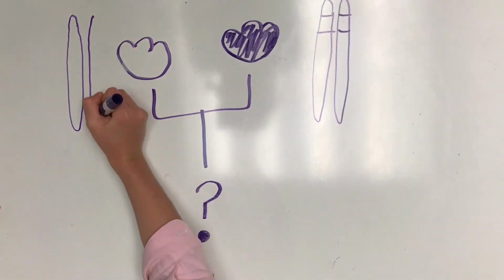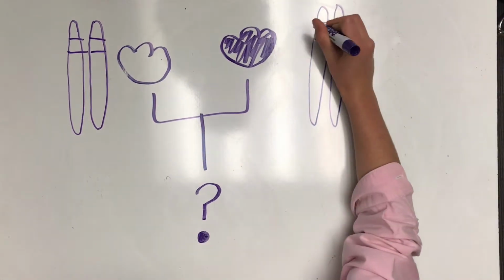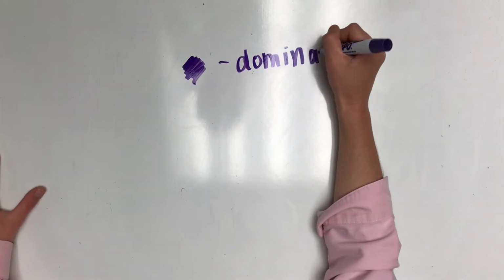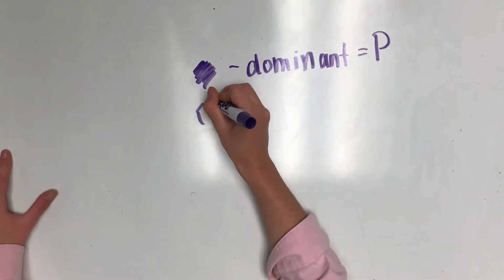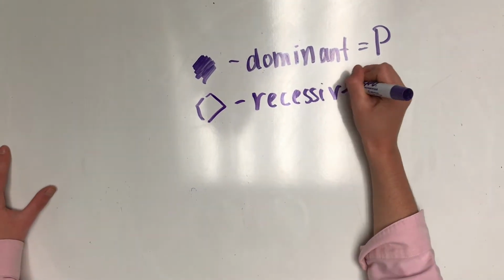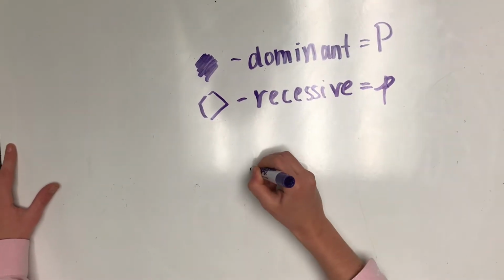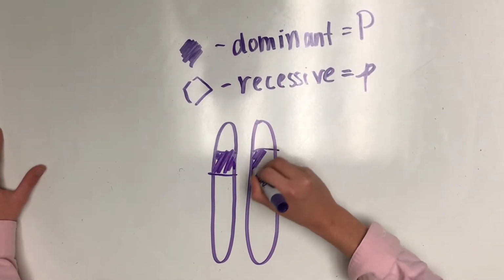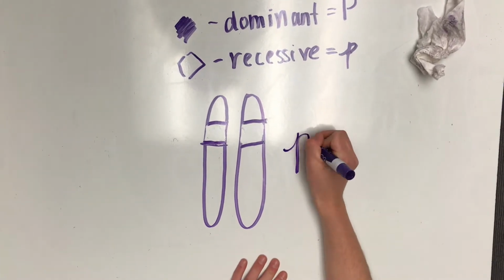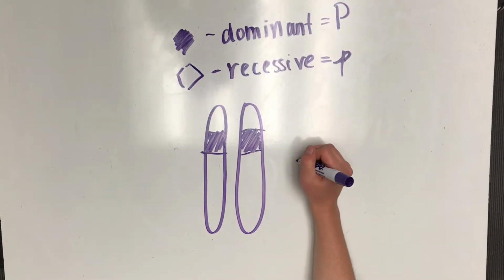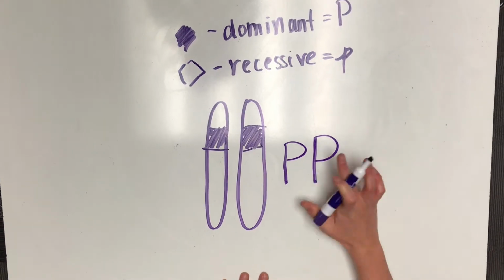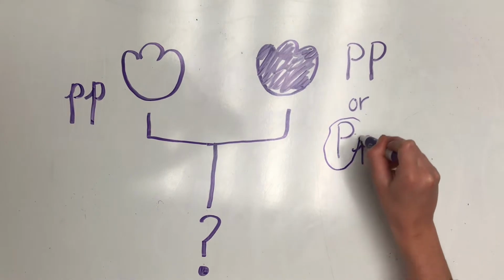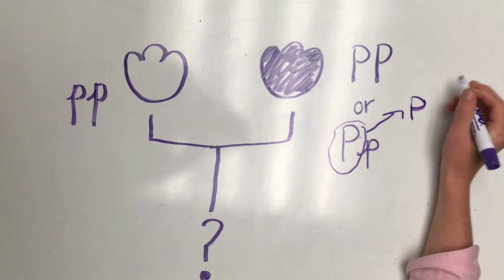So each parent starts with 2 copies of each chromosome containing the gene that controls flower color. They're either homozygous, meaning both of their genes are dominant or both recessive, or they may be heterozygous, meaning they have one dominant gene and one recessive gene. Homozygous recessive flowers, modeled as small p, will be white. Homozygous dominant flowers, capital P, will be purple. And heterozygous flowers, capital P, will be purple. The presence of the dominant gene automatically means the flower will be purple.